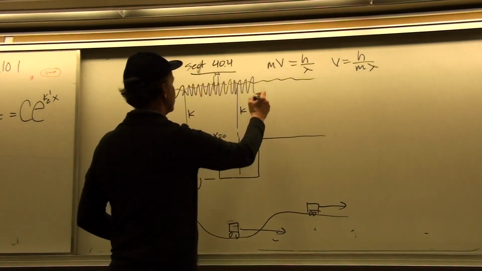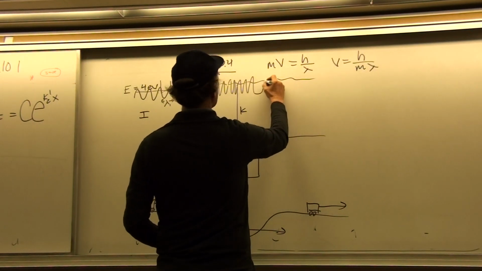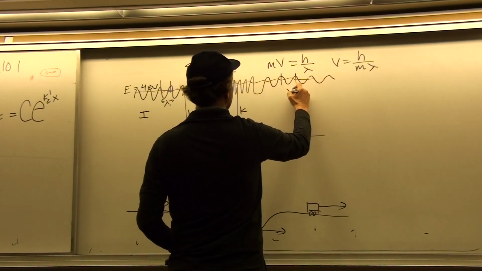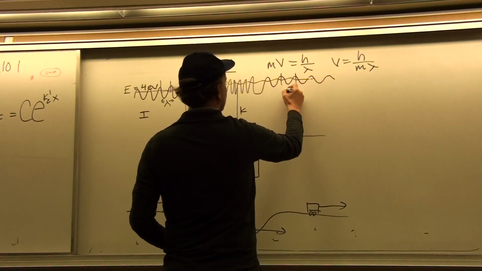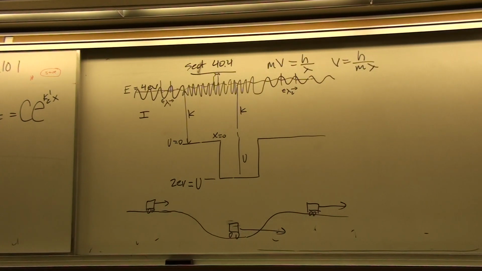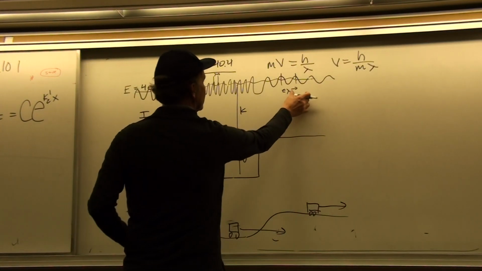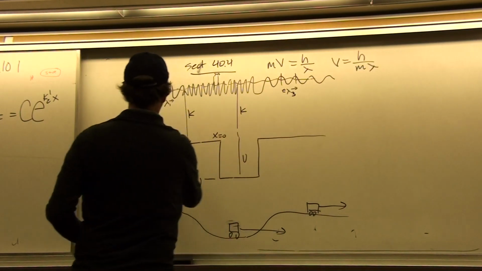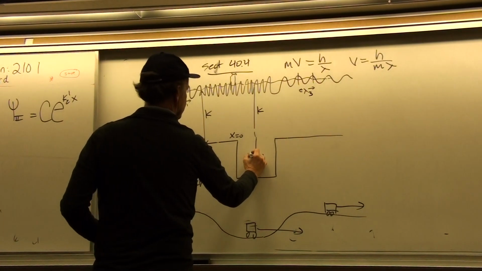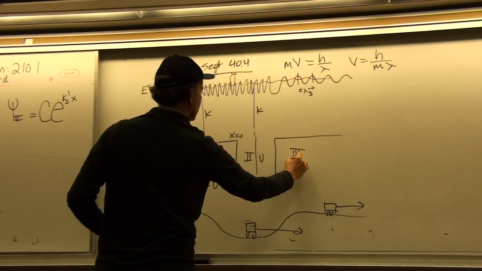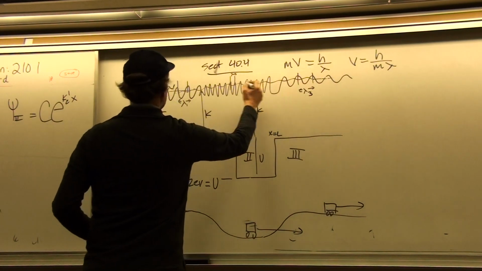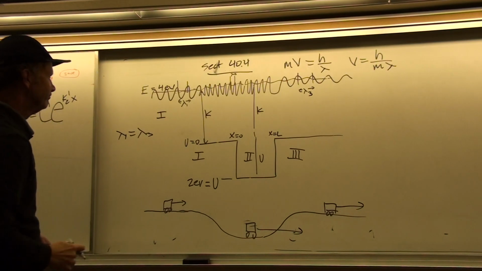So it's going to be going faster. And then when it comes back out, it's going to slow back down to its original velocity, but with a lower probability, because it's got to make it all the way across this barrier potential, and some of the energy will be reflected. And so in this case, then, this is going to be lambda 3. And lambda 1 will equal lambda 3. This is again region 1. This is region 2. This is region 3. This is x equals 0, x equals L. This is lambda 2. This is lambda 3. Lambda 1 equals lambda 3.